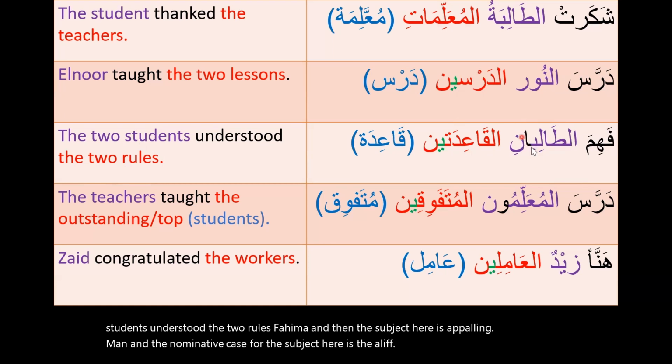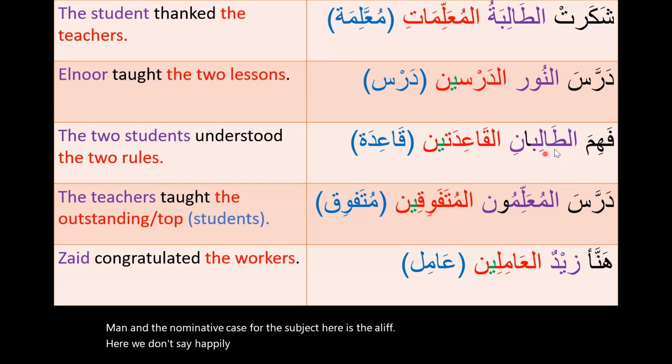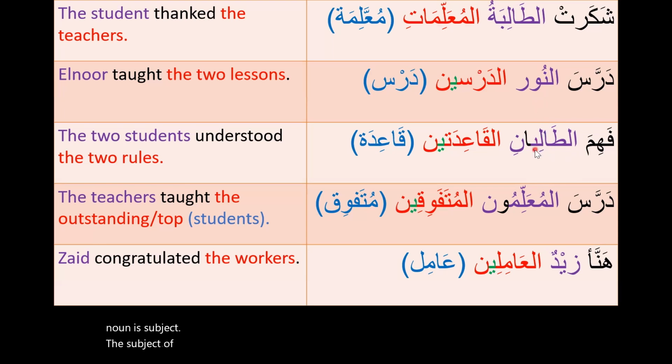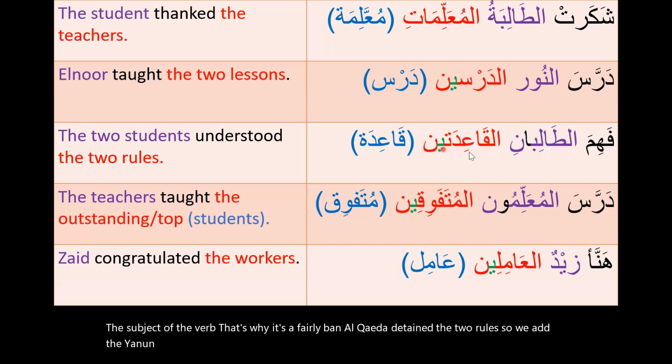Here we don't say at-talibain, but we say at-taliban. Why? Because the noun is dual and the noun is subject, the subject of the verb. That's why it's at-taliban. Al-qa'idatain, the two rules. So we add the ya and nun because al-qa'idatain here is the direct object of the understanding of the two students.